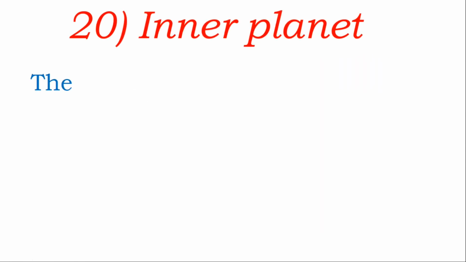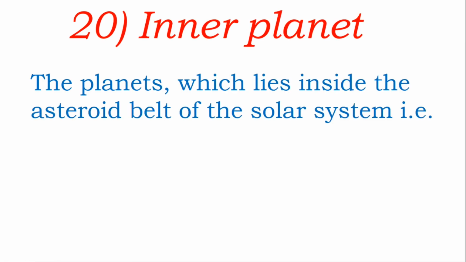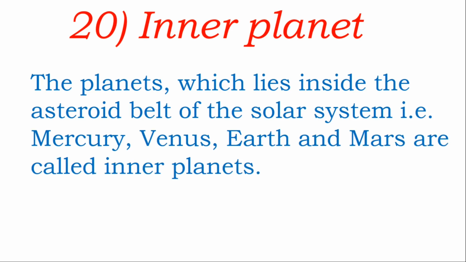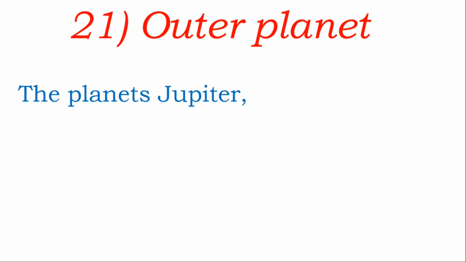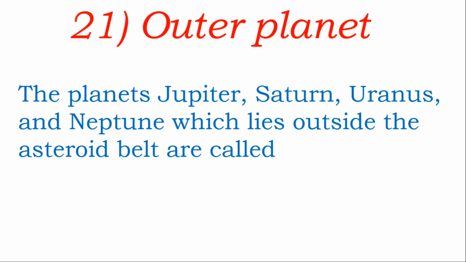Inner planets. The planets which lie inside the asteroid belt of the solar system, that is Mercury, Venus, Earth and Mars, are called inner planets. Outer planets. The planets Jupiter, Saturn, Uranus and Neptune which lie outside the asteroid belt are called outer planets.